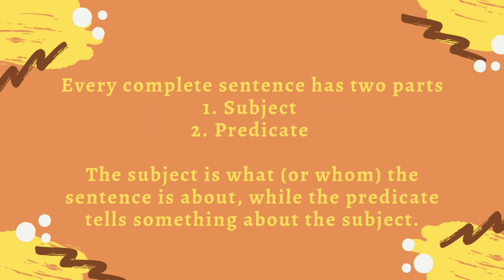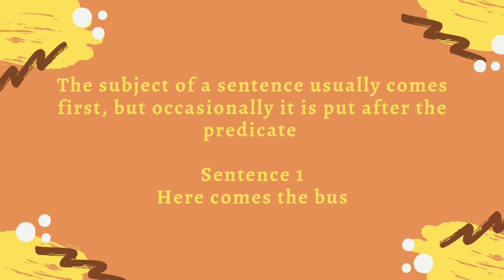Now, let us look at subject and predicate. Every complete sentence has 2 parts. Number 1, a subject. Number 2, a predicate. The subject is what the sentence is about, while the predicate tells something about the subject. Usually, the predicate contains a verb and states something about the subject. The subject of a sentence usually comes first, but occasionally it is put after the predicate.